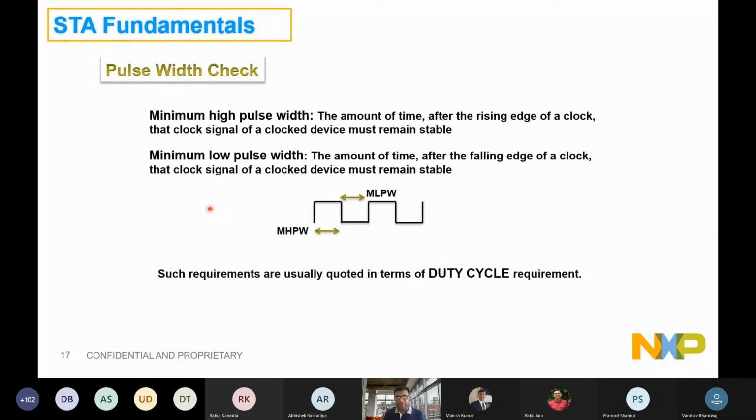Now, min pulse width. Every library which is designed, every flop which is designed, has a requirement. For a flop to be able to work at a high frequency, it is expecting a pulse. If the pulse is of a very short duration, the flop will not be able to recognize it as a trigger. That is why we have a requirement that there has to be a duty cycle, a clock ratio managed efficiently, for a flop to work, and this requirement comes from the library team, the designer of the flop, that I need a minimum of this rise and the fall, right?